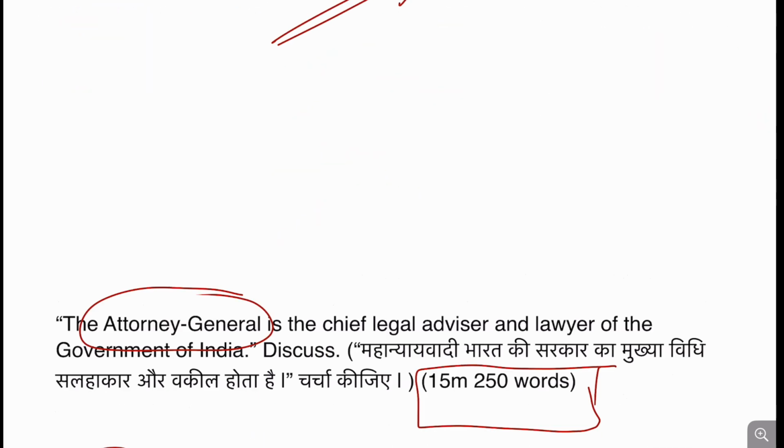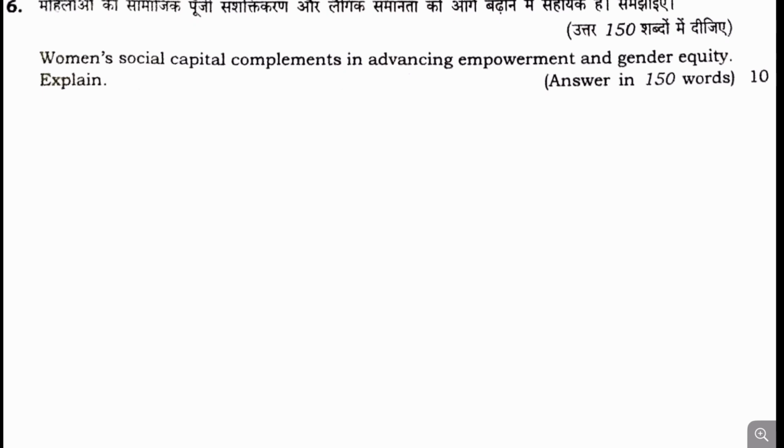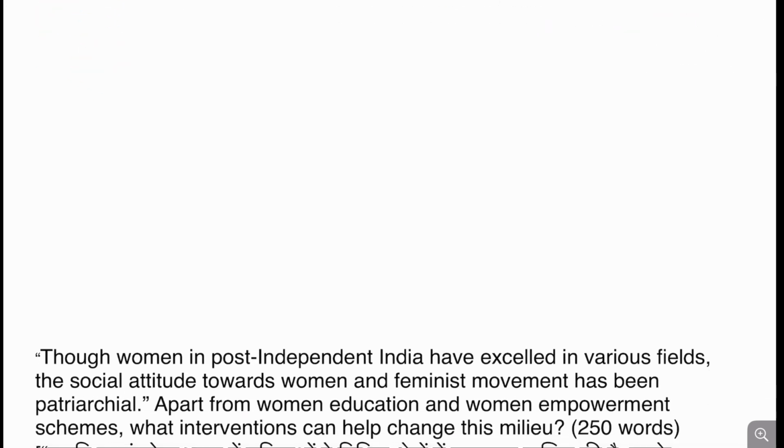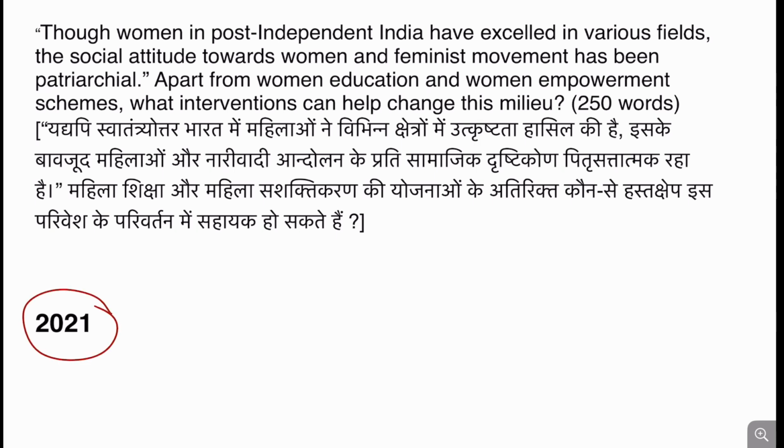So far so good. Now moving to the next question, number 6. Women's social capital complements advancing empowerment and gender equality. Explain. Women is a theme that UPSC is directly focusing upon in GS2, and it has been the trend of UPSC to ask a question about women. If we see the 2021 question, though women in post-independent India have excelled in various fields, the women, feminist movements, etc., have been patriarchal.